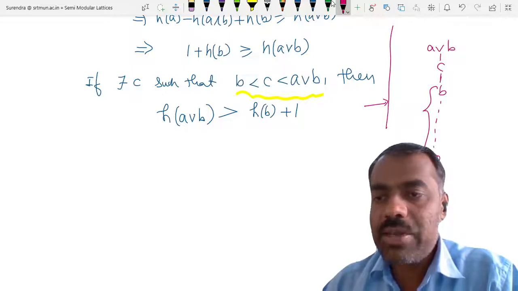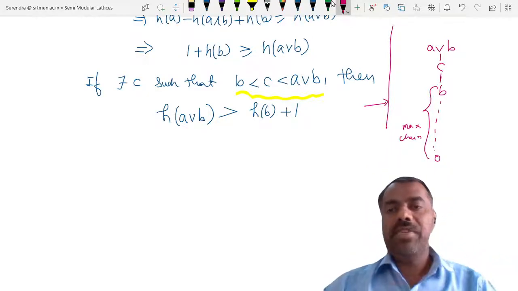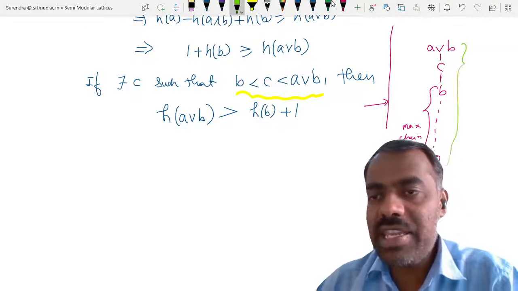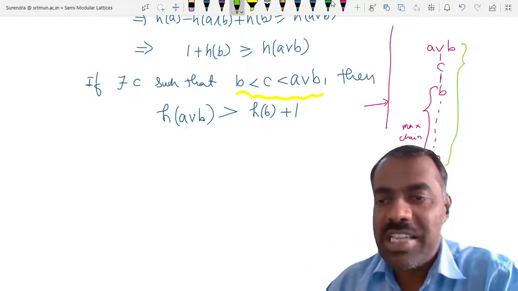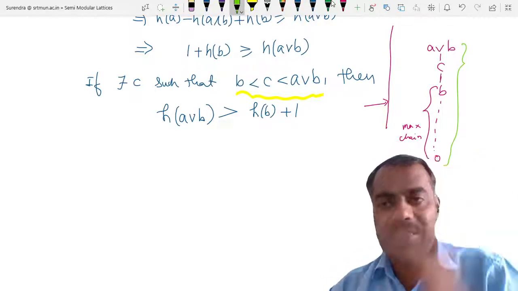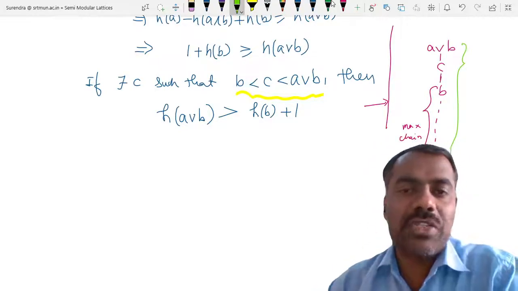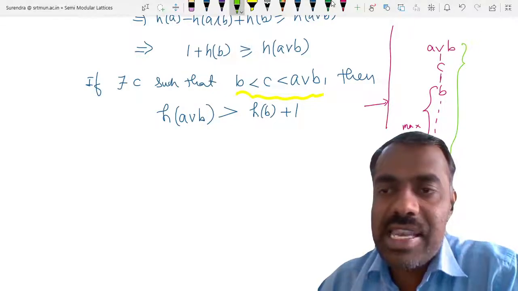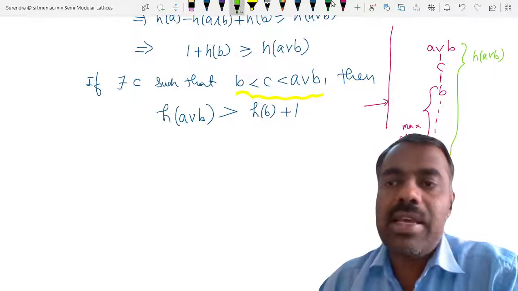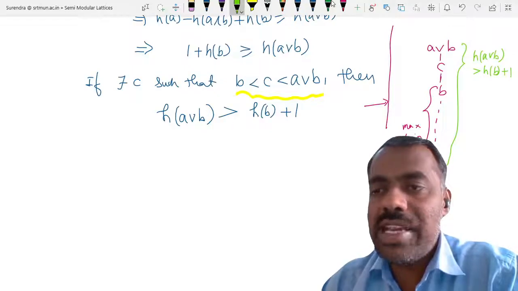Between 0 and B, whatever maximal chain is there, that is defined as h of B. And the height of A joint B is the maximal chain starting from 0 to A joint B. So in between A joint B and C there may be some more elements, but at least we have seen that there is one element between B and A joint B. Therefore h of A joint B is bigger than h of B plus one element. Is this clear?